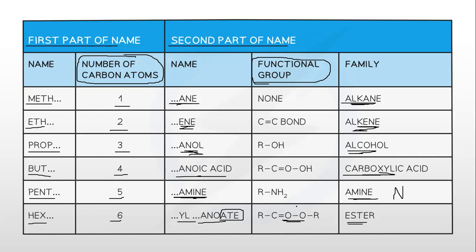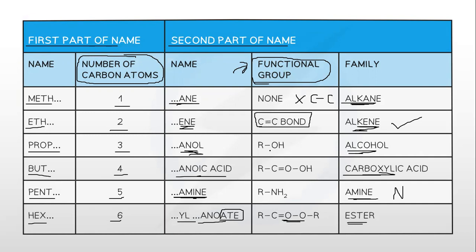So we are going to name them as. Now each of these series have a specific functional group as well. For example, ane has no functional group because all of the carbon are present in single bonds. Ene, double bonds are present. This is a speciality for alkenes.